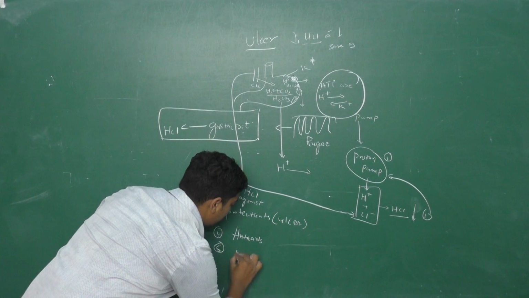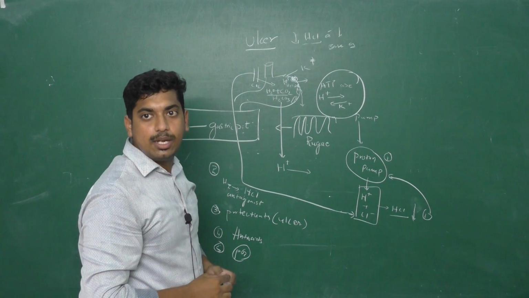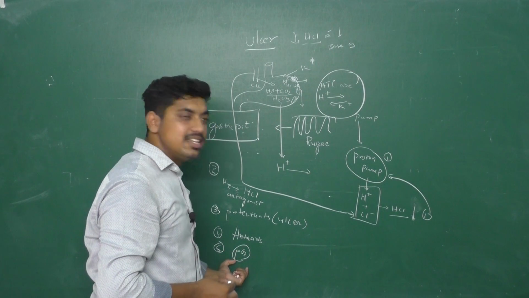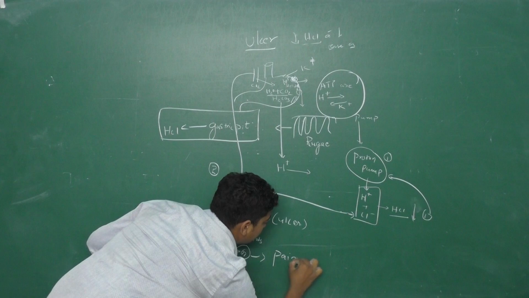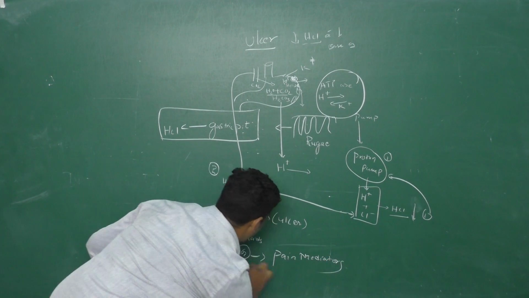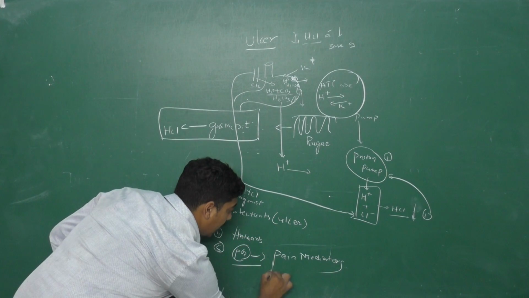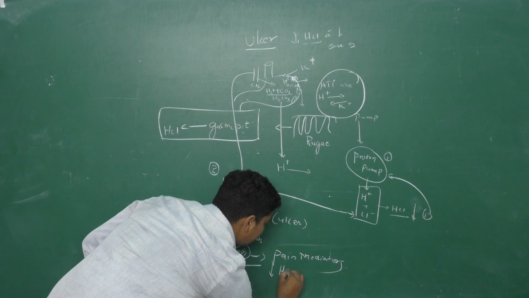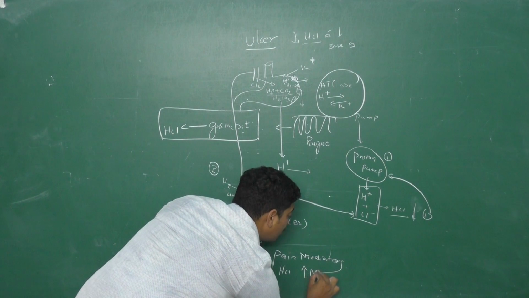we should know about PG. What is meant by PG? PG is nothing but prostaglandins. Prostaglandins are the pain mediators. What will they do? Prostaglandins reduce HCl production, and they are the agents which increase the mucus production.